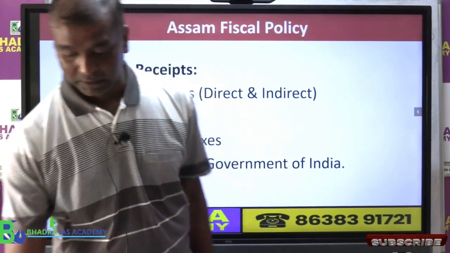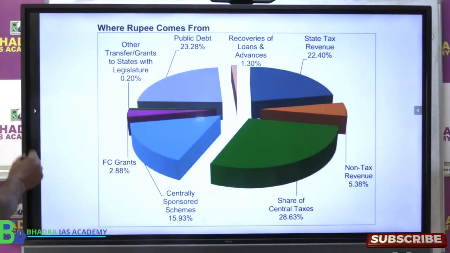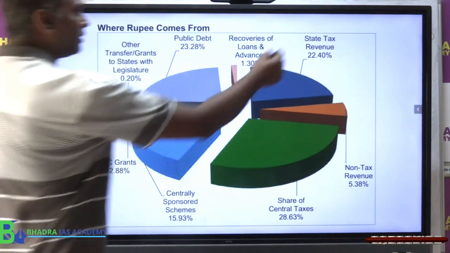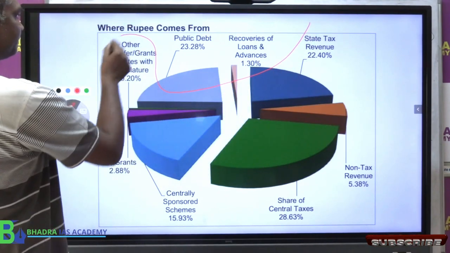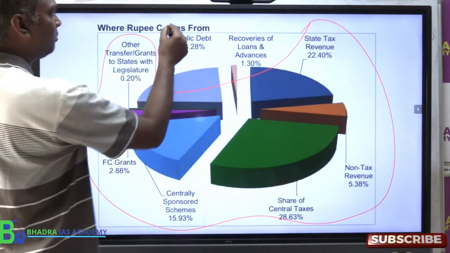Clear now? So the same things are given in the budget also. Now these are what we call, as we said, these are revenue receipt. This whole thing is what we call revenue receipt. Now what about these two?